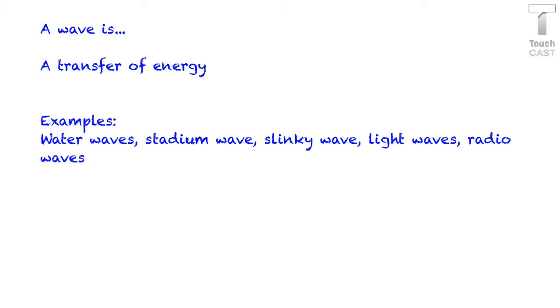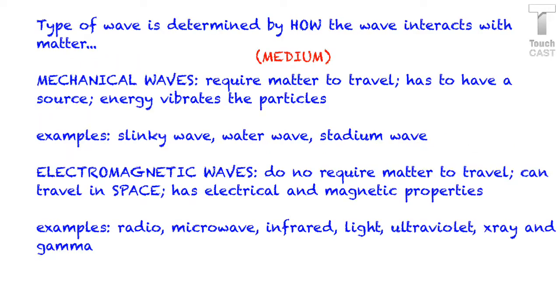So for the water waves, the source might be the gravitational pull of the moon creating the tides. For the stadium wave, the source would be the individual people. Now, the type of wave is determined by how the energy actually interacts with the matter. So we've got two types of waves. We have mechanical waves and we have electromagnetic waves.